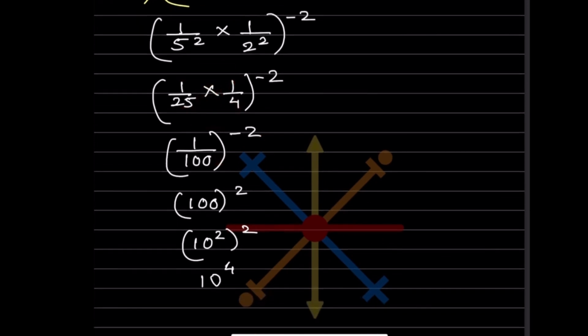So we can also write this as, because now we will make it positive, because now this is a single term, 100 raised to 2. So this 100 we can also write as 10 square, because 10 into 10 is 100. So we can write this one as 10 square, and this is 2. So that will be 10 raised to 4.